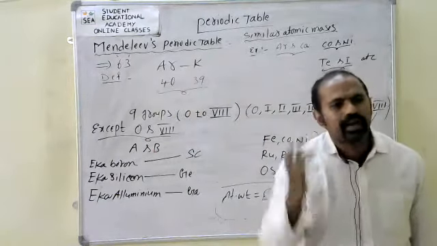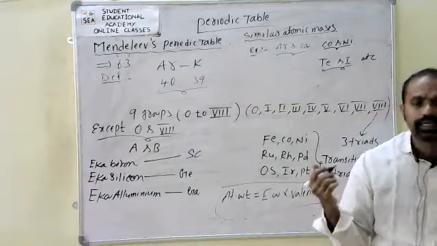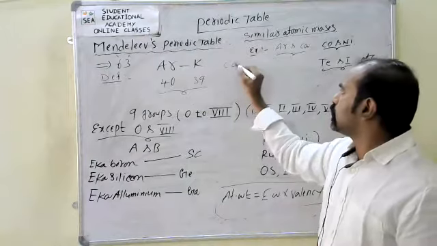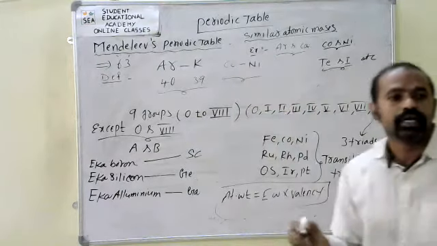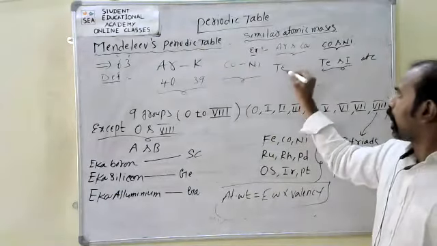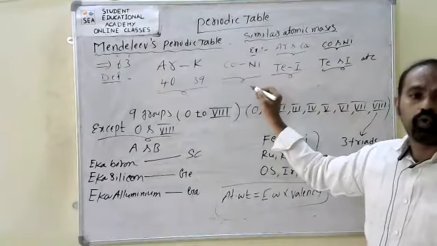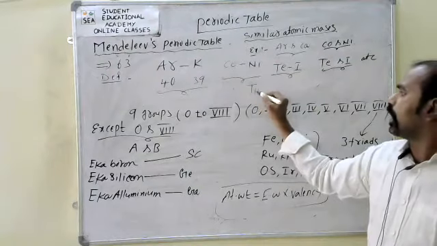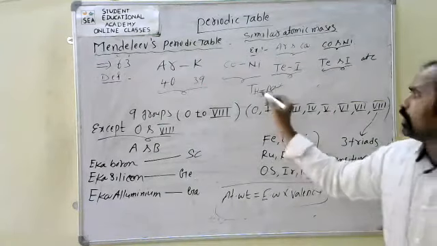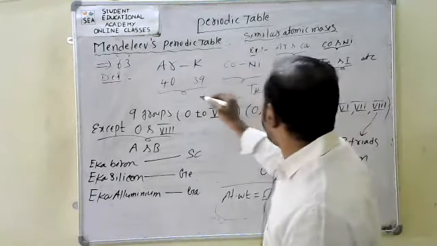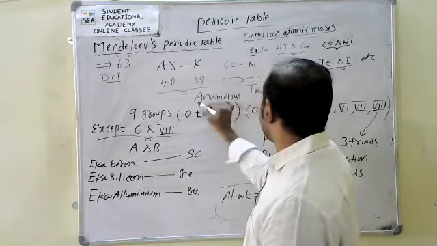That type of anomalous pair, mainly 4 pairs are there. Not only that, cobalt, Co and Ni, one pair, and tellurium, iodine, one pair, and one more, Th and Pa, also one more pair. See this, these 4 pairs are called anomalous pairs.